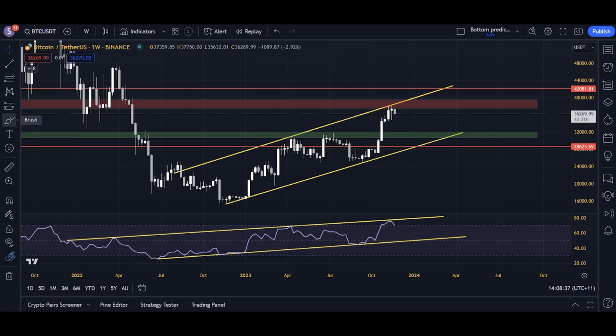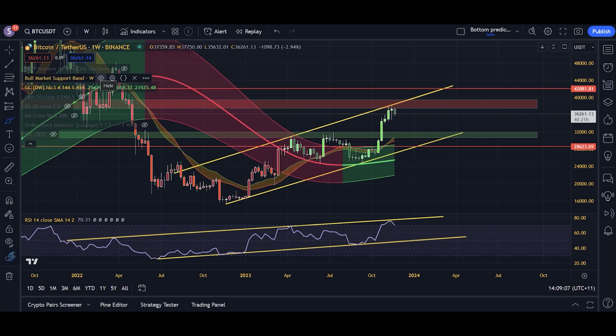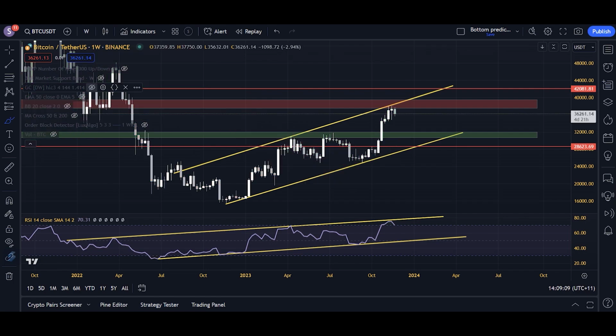So all of this, where are we going to go, as long as it's above 28.6K, it's actually meaningless from a cyclical perspective. And that's the truth. But in saying that, there's absolutely no denying that Bitcoin is not looking good from a medium-term perspective, given this rejection and this rejection over here, and that Bitcoin should be going down to test lower support zones. It doesn't necessarily have to go down to the bottom of the channel. That is a possibility. That is what generally happens, but we do have major support within the channel itself, so we could be caught up in support before then. So we'll have to wait and see what happens.